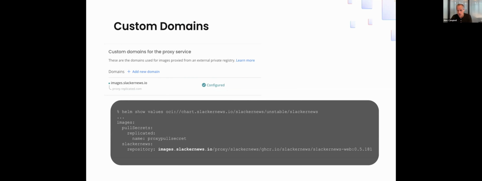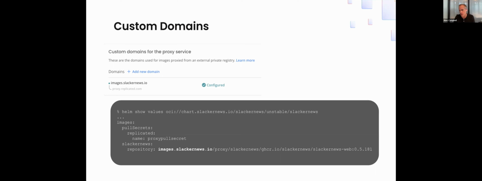The proxy registry is where we actually pull the images from. So Slacker News has images pushed to GHCR in a CI process. So we're proxying that through proxy.replicated.com. That way we don't have to distribute credentials or worry about rate limiting or anything like this in the installs.